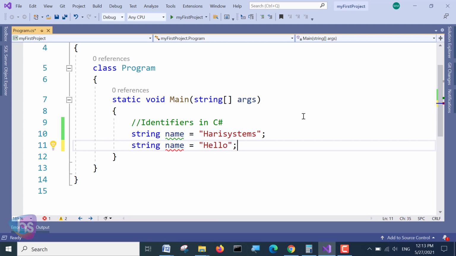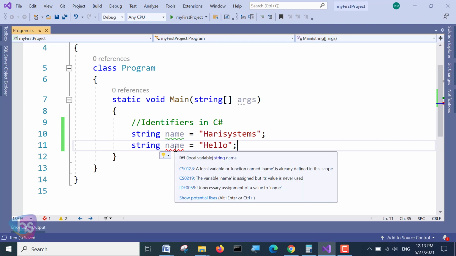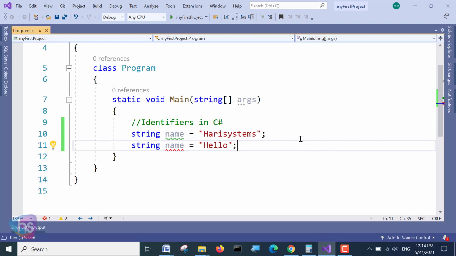The compiler says that a local variable with the same name is already defined in this scope, so it won't be acceptable. If we ran it anyway, the earlier value would vanish and only hello would be kept. So we need not do such things. We should create unique variables and unique identifiers in a program.